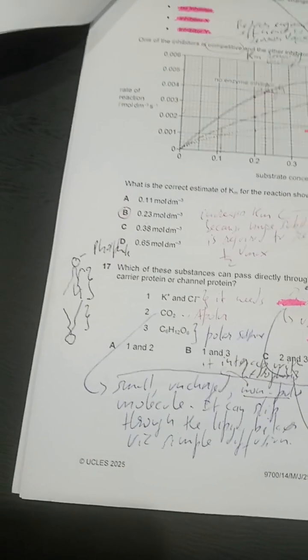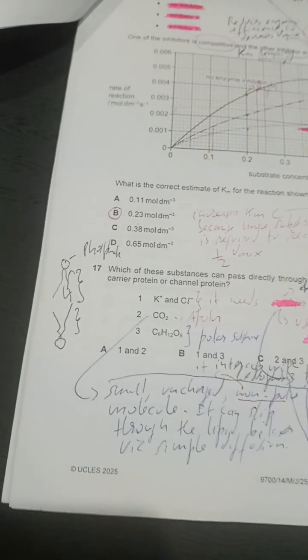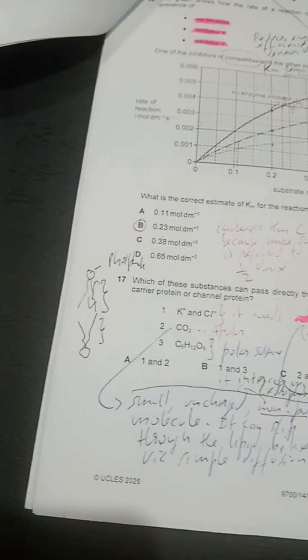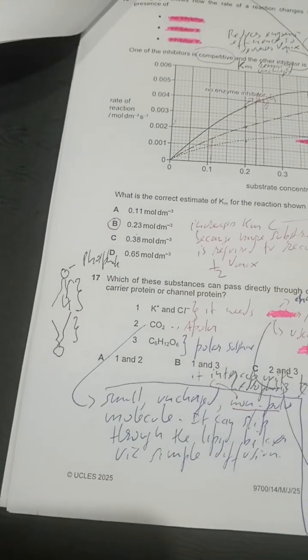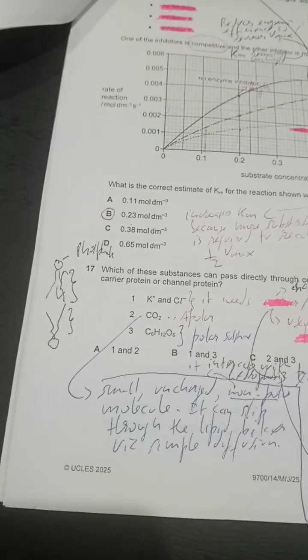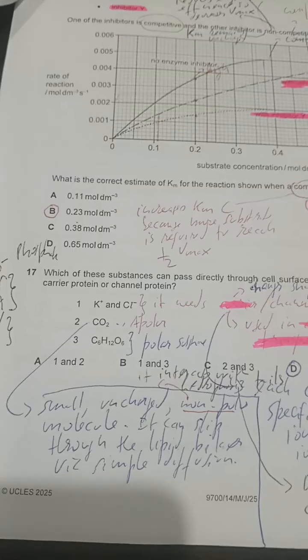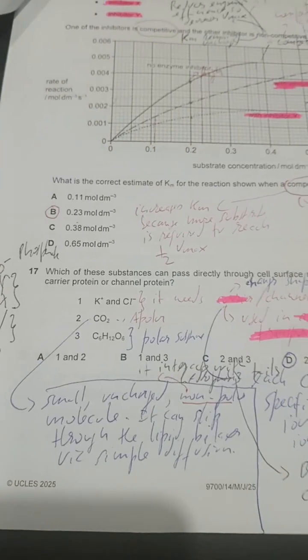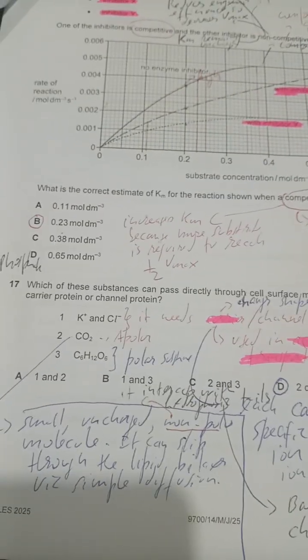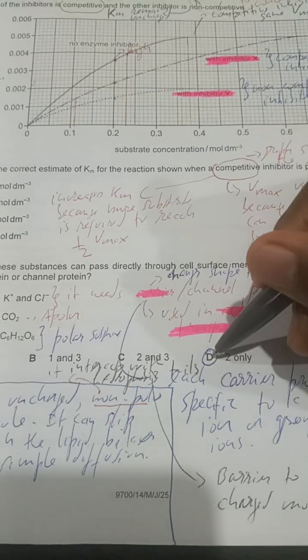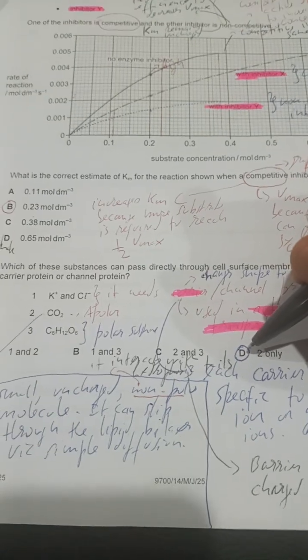What you have to understand is that channel proteins are there to make sure that substances that cannot pass directly through the cell surface membrane can do so by means of channel proteins or carrier proteins. So the answer is going to be 2, which is D. Do you understand? So let's proceed.